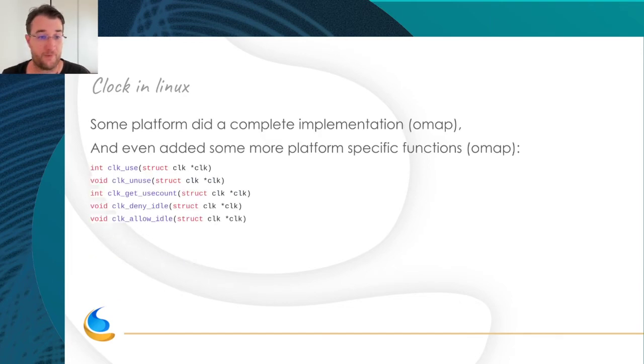And for example, OMAP did a complete implementation. You could change parent, you could set the PLL, and the clock set rate would go through the tree to set the rate on the parent and so on. They did a great job, and it was not enough, so they added some custom functions, like clock use count, which was needed for the use case and was missing from the initial clock.h.